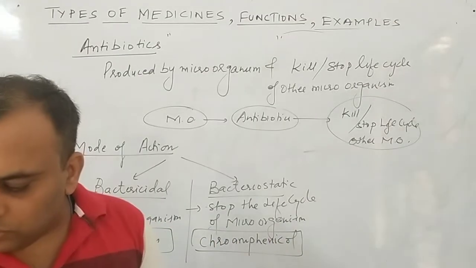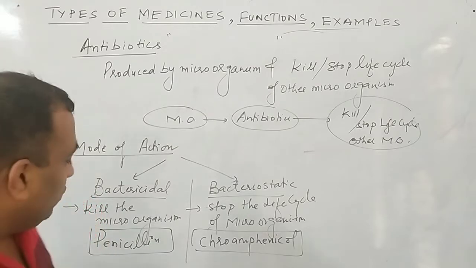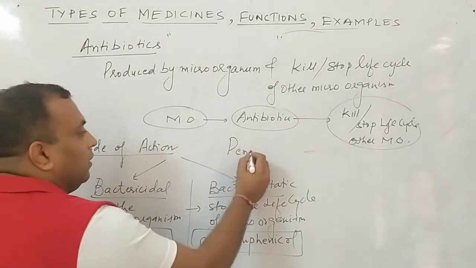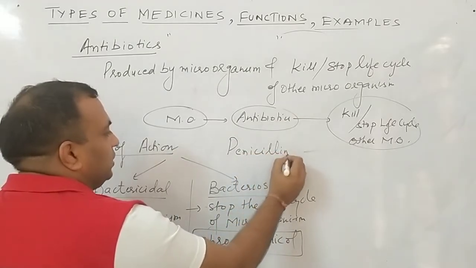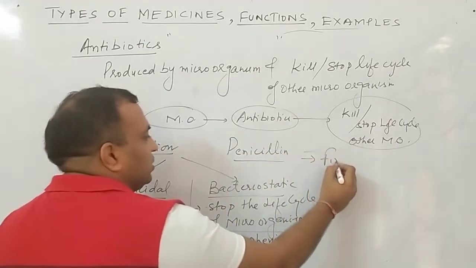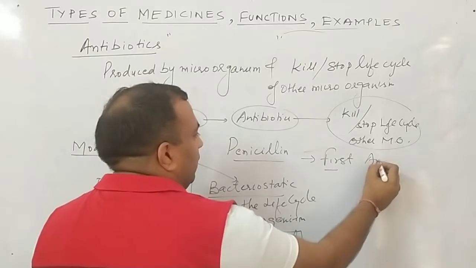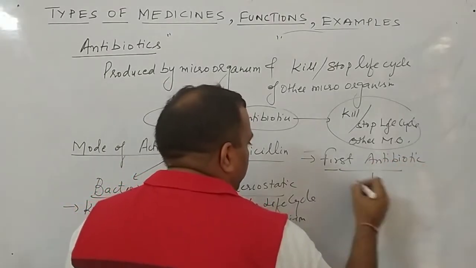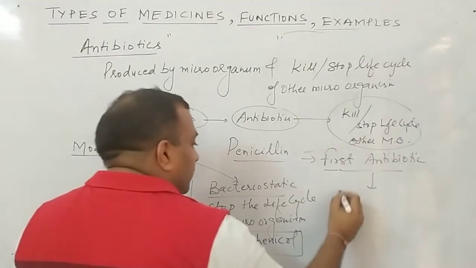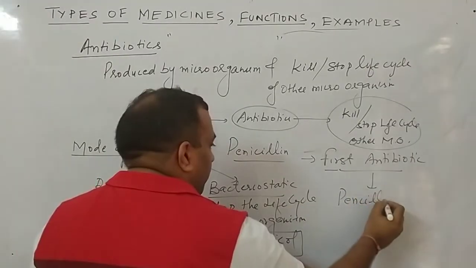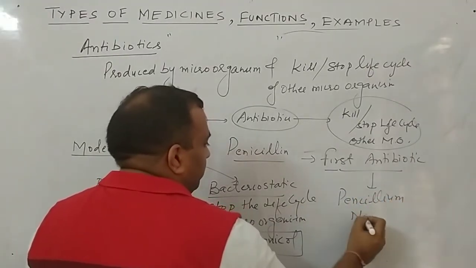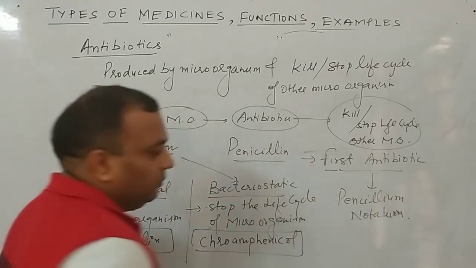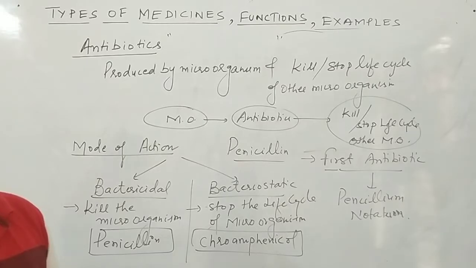Listen students, I also want to tell you one thing, that this penicillin was the first antibiotic prepared from Penicillium notatum. Clear to all of you now?